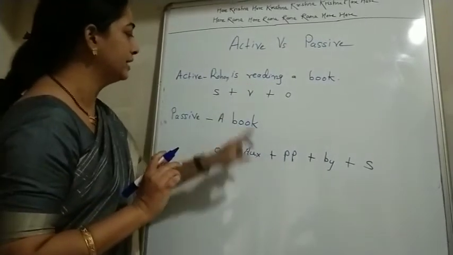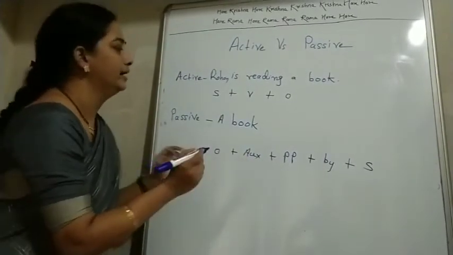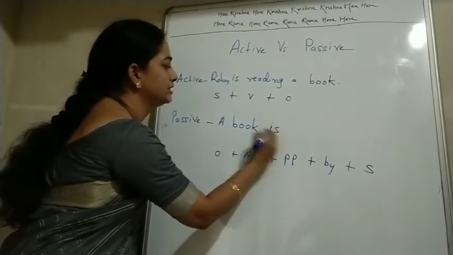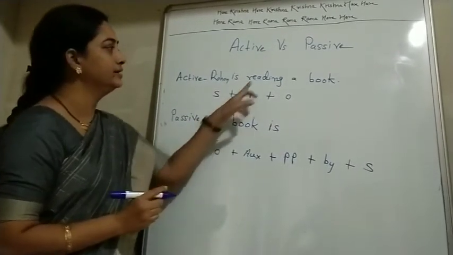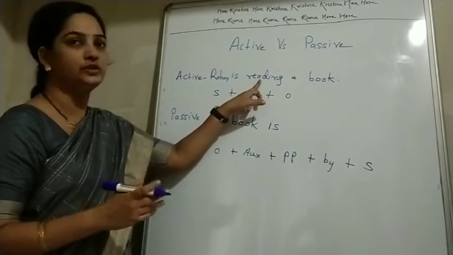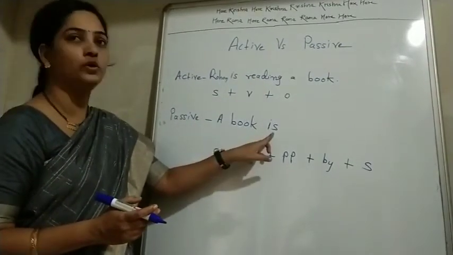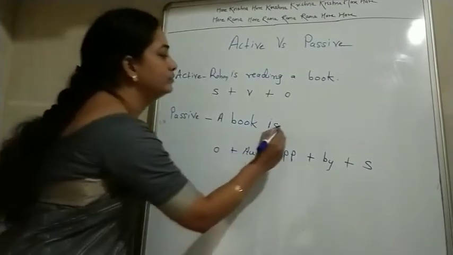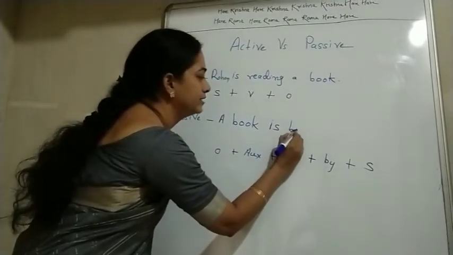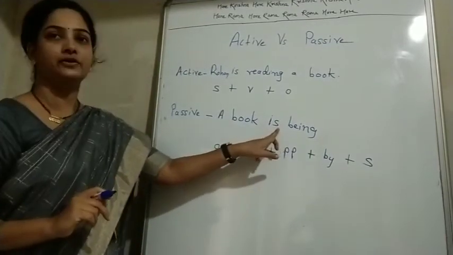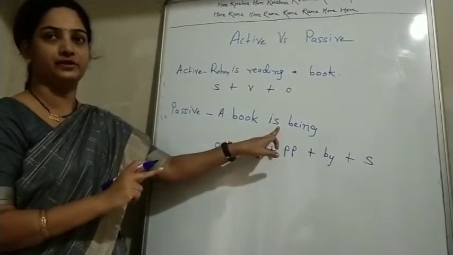So we have to write here now auxiliary, and we have to write here a book is. It shows it is present, and here reading shows that it is continuous in progressive form. In the same way, we have to show it is continuous tense. So we have to add being here, that is being. So is being shows that it is continuous one, that is present continuous one.